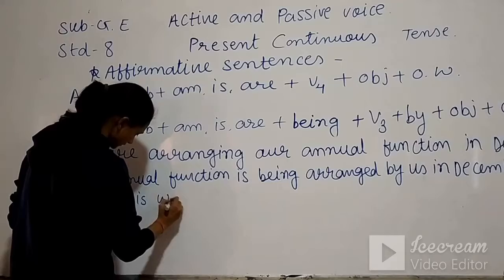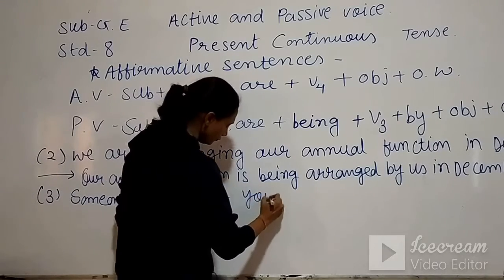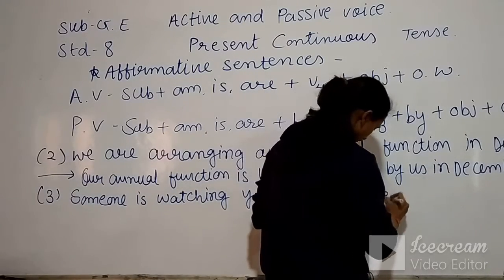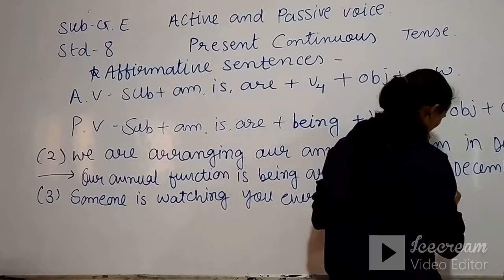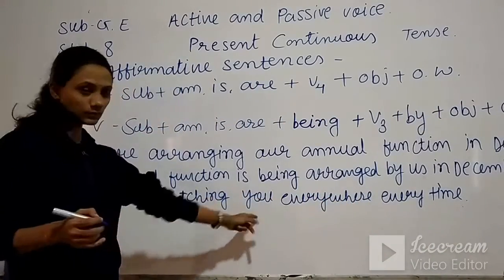Someone is watching you everywhere, every time. So you comes first.